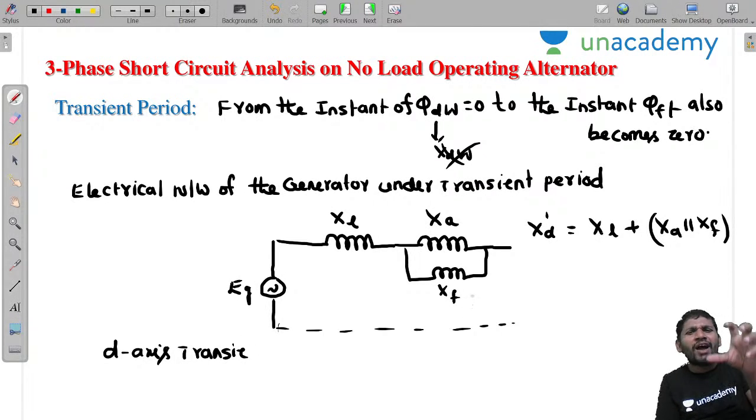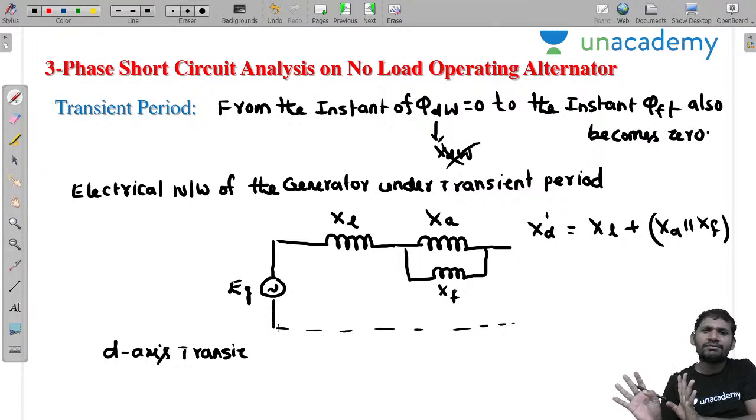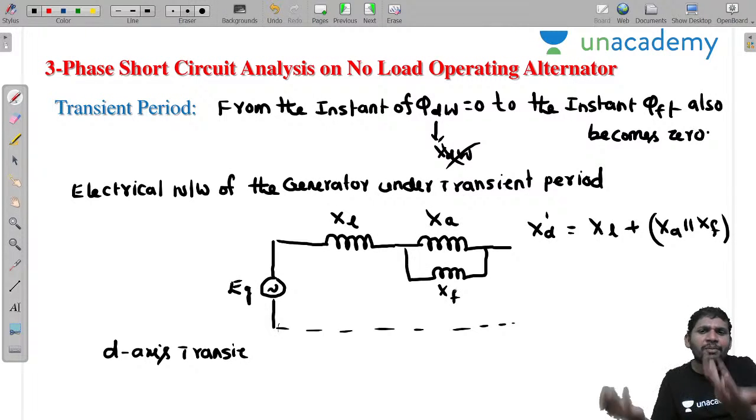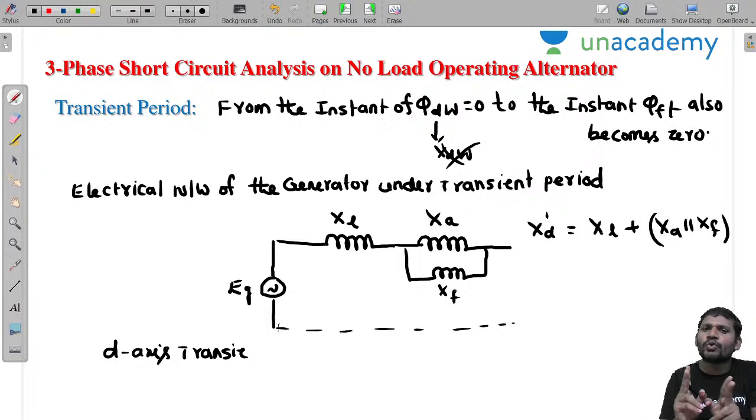Sir, why do you always define the direct axis reactance? All these components, XF and XDW, oppose the armature reaction effect to keep the main field flux constant. But armature reaction takes place along which axis? The D-axis. That's why we define the D-axis reactance only. One more point: why are they connected in parallel? Because of mutual coupling only.